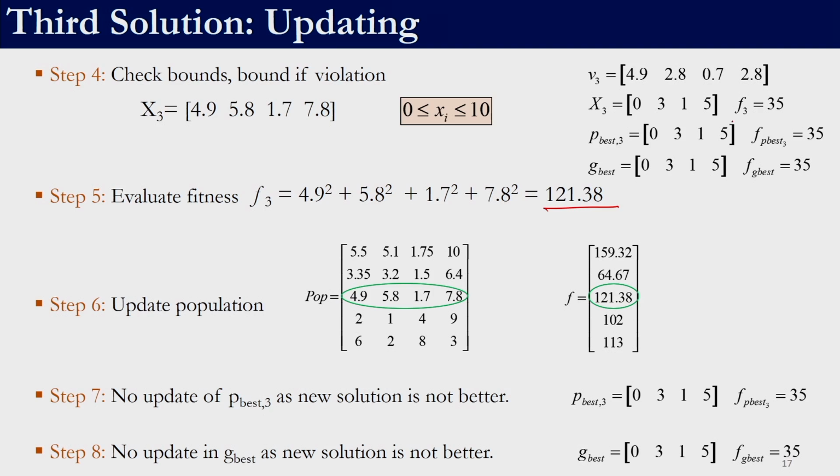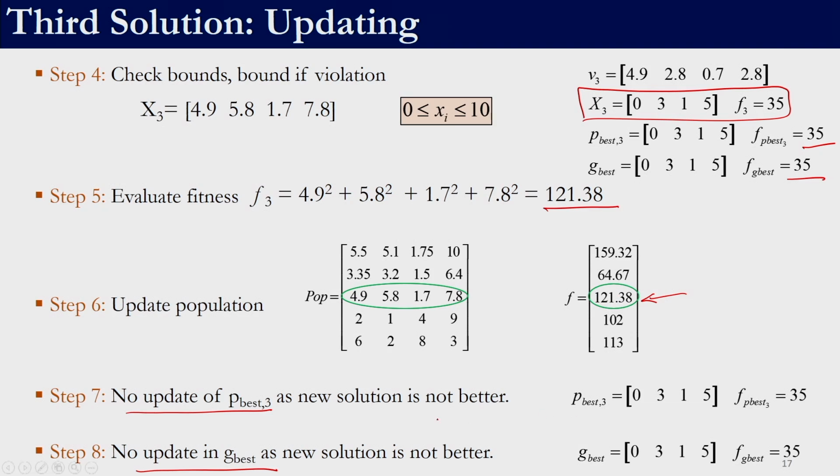For the third solution, what we started with was 35, and what we have ended up with is 121.38, but it will still enter the population. There will not be any update of P best 3 or G best 3, because P best is 35, G best is also 35, and both of them are better than 121.38.